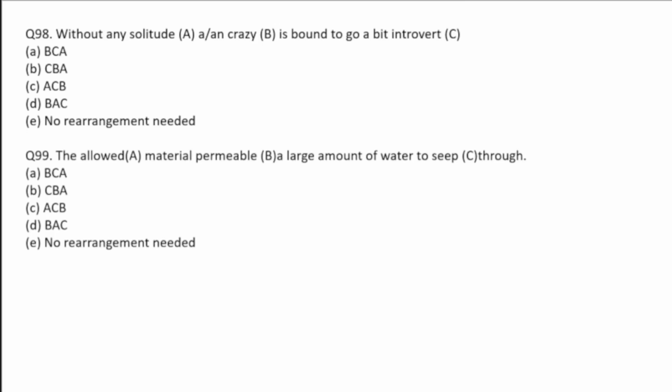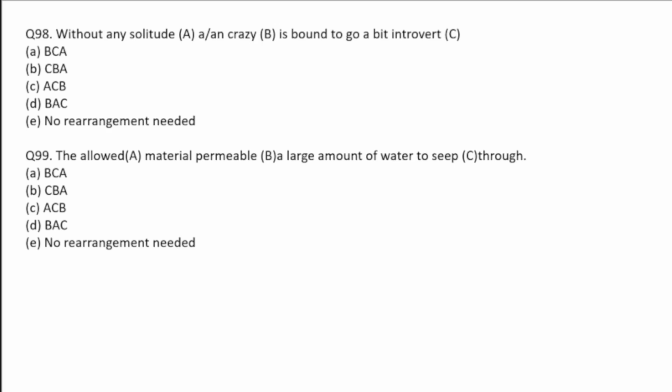Next, 99. The allowed material permeable a large amount of water to seep through. To seep is nothing but to flow through. We don't have any allowed material. Material is a noun and we need an adjective here, so go with the permeable. The permeable material allowed a large amount of water to seep through. So this is the correct sentence.